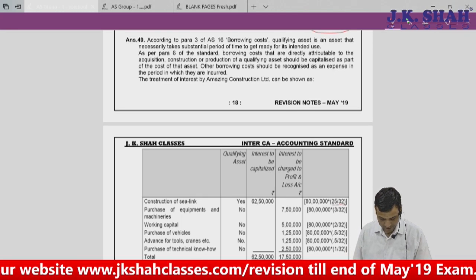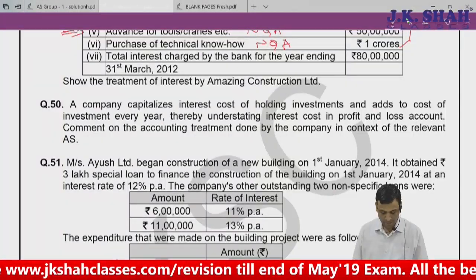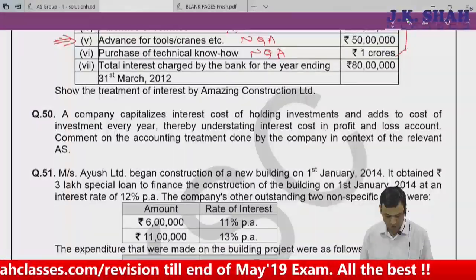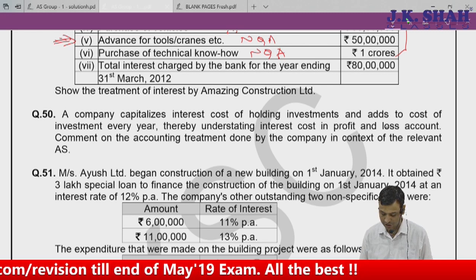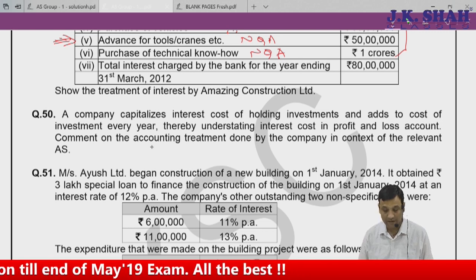We proceed for the next area. Next question. A company capitalizes interest cost for holding investments and adds to the cost of investment every year, thereby understating the interest cost in P&L. Comment on the accounting treatment done by the company in context of the relevant AS.